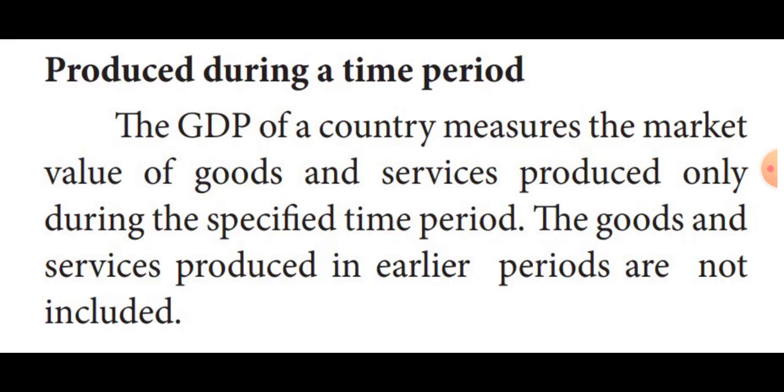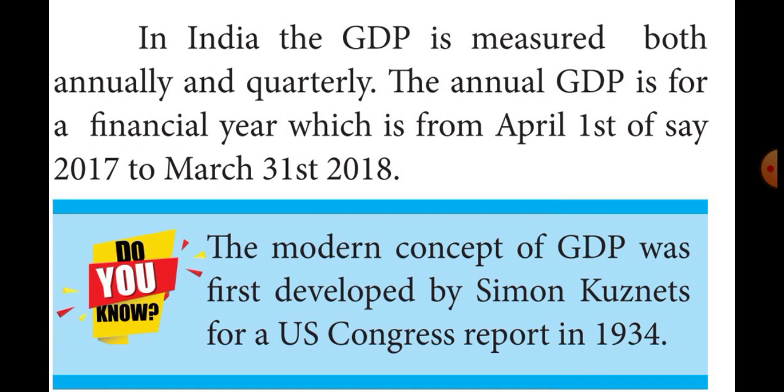So the production of 2017 will not be included in the GDP measure of 2018. That means a particular year's production is added to that year's GDP. The previous year's production won't be added to the next year's GDP. Can you understand, students?